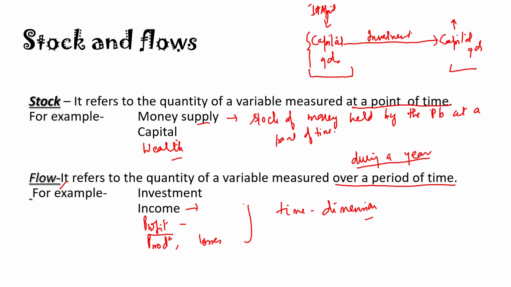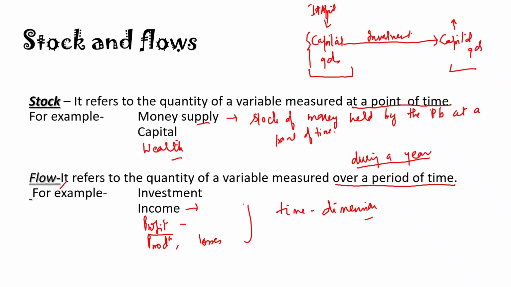Okay, and then what is investment? We also use another term for investment, that is capital formation. Now capital formation or investment is measured over a period of time. Say at the beginning of the year there are some capital goods, at the end of the year there are some capital goods. Okay, in between there is some addition to the capital goods, that is called investment. So if we define investment as addition to the stock of capital goods during a year, so when we attach a time period with any variable, it becomes a flow variable.